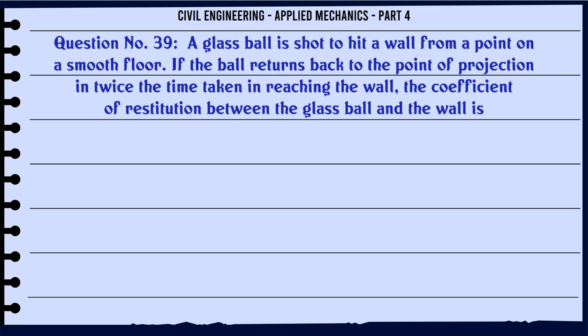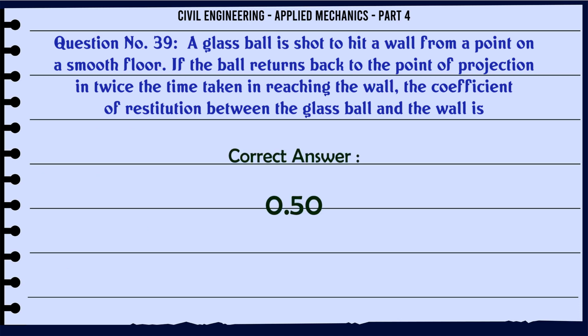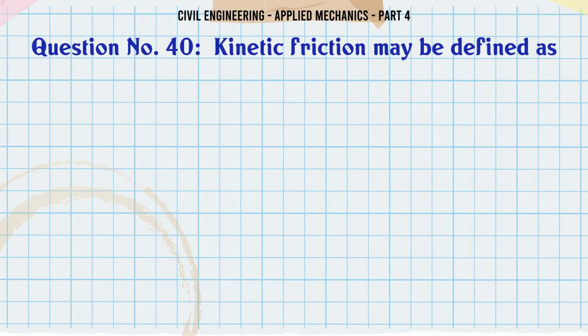A glass ball is shot to hit a wall from a point on a smooth floor. If the ball returns back to the point of projection in twice the time taken in reaching the wall, the coefficient of restitution between the glass ball and the wall is A. 0.25, B. 0.33, C. 0.40, D. 0.50. The correct answer is 0.50.